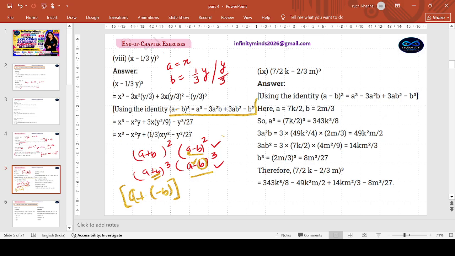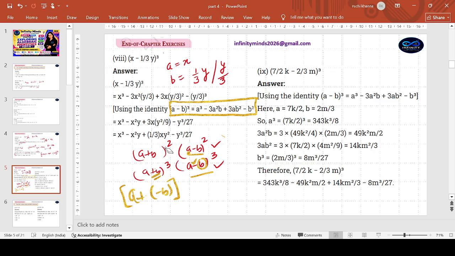If that goes wrong, of course, what will you apply? Okay. A cube minus b cube minus 3a square b plus 3b square a. Yes, this is how I have learned it in my time. No problem, you may also do the same, whichever is your way of learning. A cube minus b cube plus 3a square b minus 3b square a, or the other one where you take 3ab common. That form also we had done. So that's up to you.